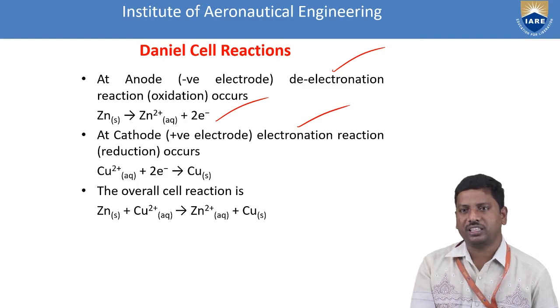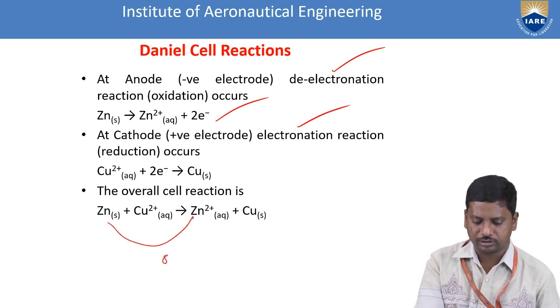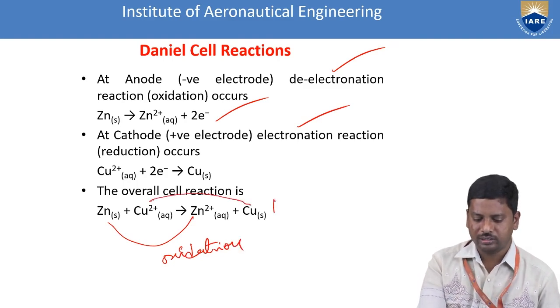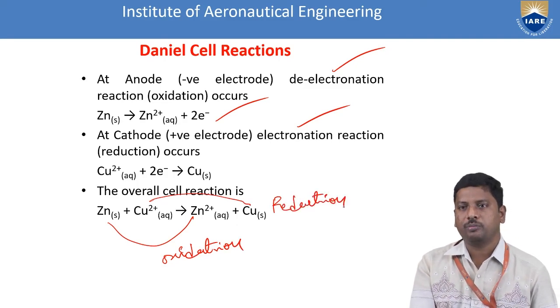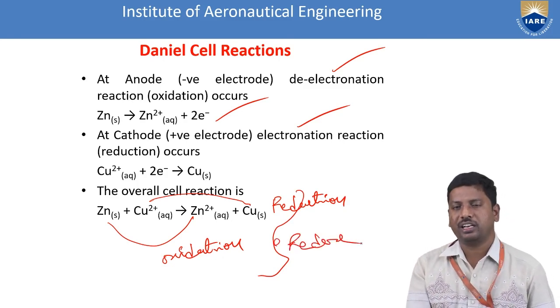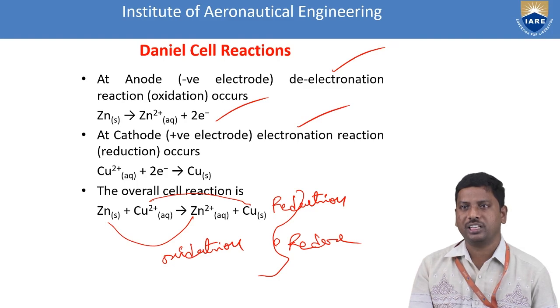The overall cell reaction is a redox reaction. That means zinc to Zn2+, oxidation takes place, and Cu2+ to copper, reduction takes place. The combination of these oxidation and reduction reactions is called a redox reaction. According to the definition of a redox reaction, both oxidation and reduction reactions take place simultaneously. Such cell reactions are mainly observed in the Daniell cell.